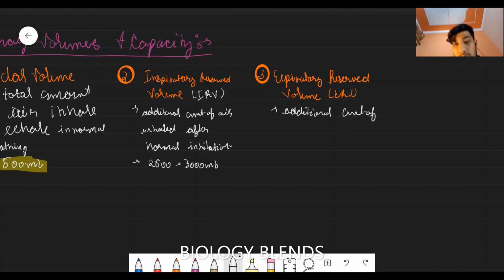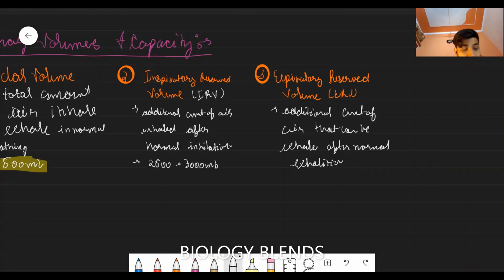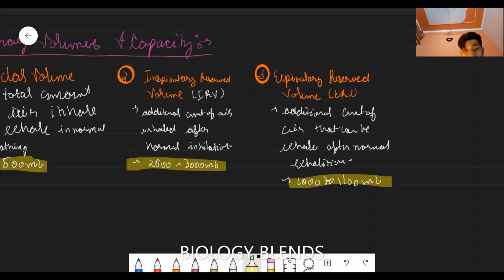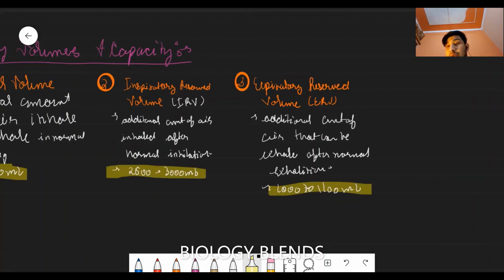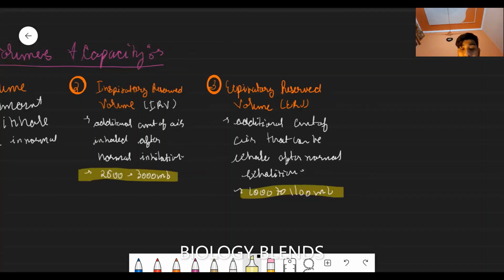What is its value? 1000 to 1100 ml. Its value is 1000 to 1100 ml, and the inspiratory reserve volume is 2500 to 3000 ml.